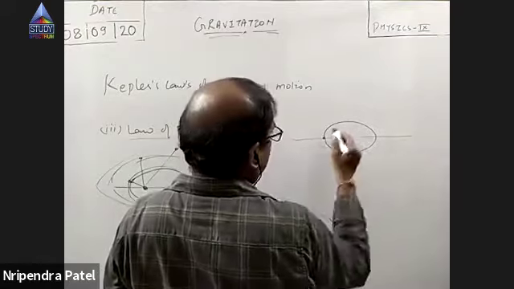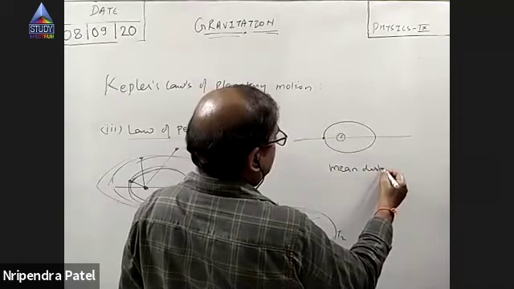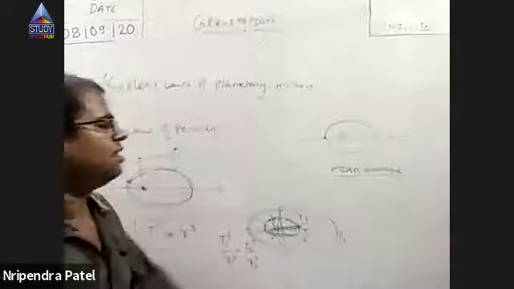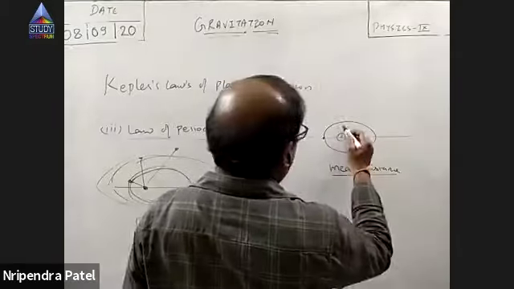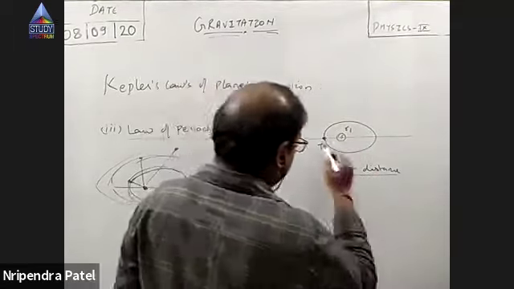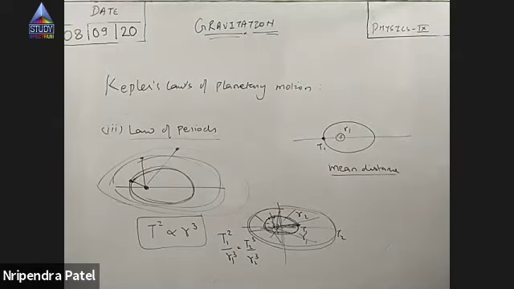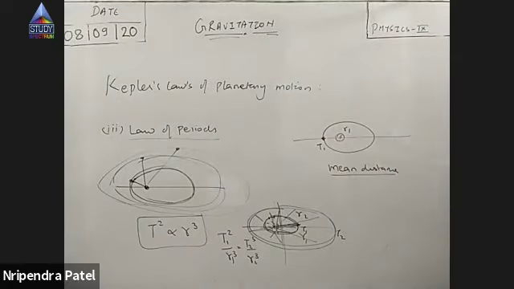See, consider one planet. First, let us consider the planet nearest to the sun. This is the Sun. Let us take the example of Mercury. Mercury is closest to the Sun, right? So does the distance of Mercury change with respect to time or not? Yes, sir, it changes.